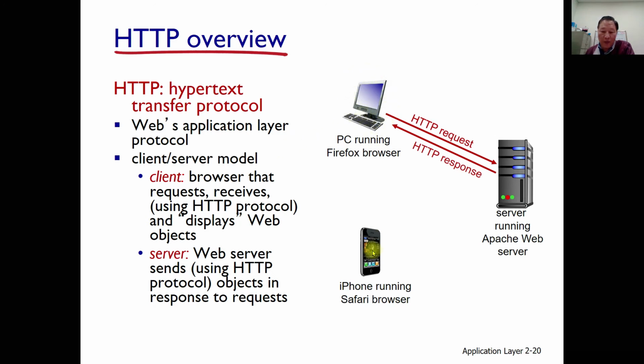Your PC or smartphone, those are called client devices, and they interact with the server. The server is providing service. The client, for example the browser, requests, receives using the HTTP protocol and displays web objects. The server, that is the web server, sends objects using the HTTP protocol in response to requests.